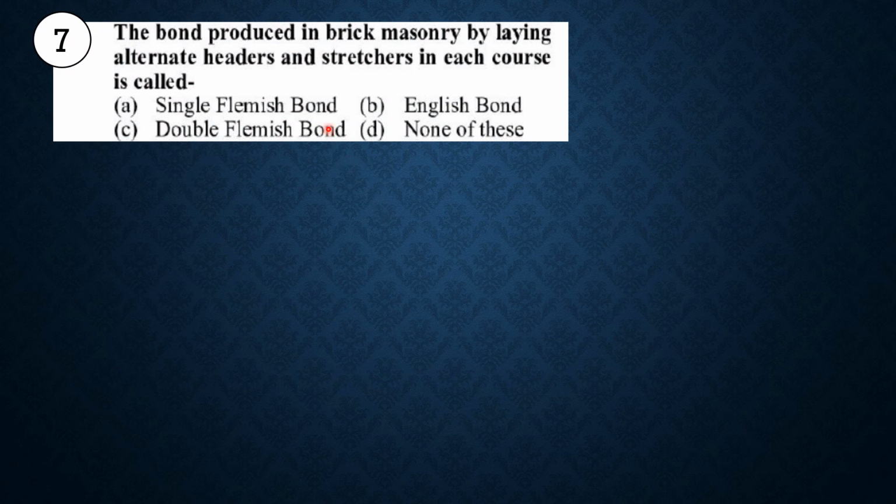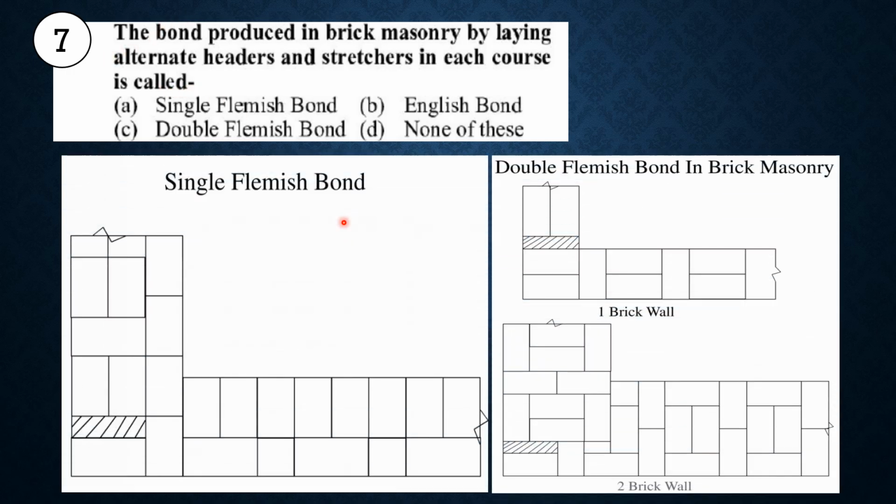Then the bond produced in a brick masonry by laying alternate headers and stretchers in each course is called Flemish bond. In the Flemish bond there are alternate stretchers and headers. But the Flemish bond is divided into two types. First one is single Flemish bond, second one is double Flemish bond.